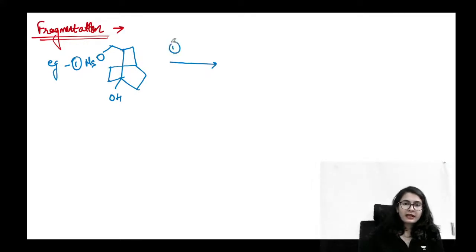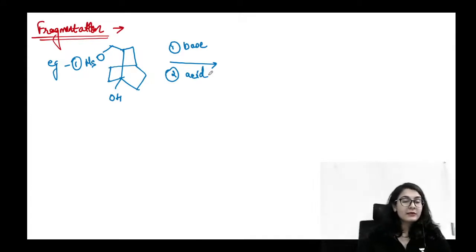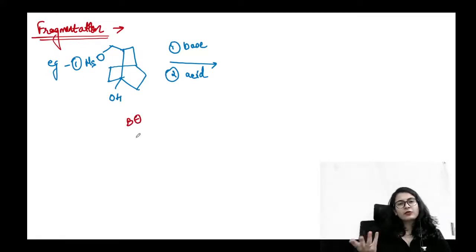So first I am providing a base and the second step is I am providing acid for the workup. Alright, so base के presence में क्या हो रहा है guys? First of all, there is a base that you are having. Base is, let's say I'm writing B minus. It could be anything, it's not mentioned. So B minus is going to take the most acidic proton. वो कौन सा है? OH का है. OH proton is the most acidic, and then what? The OH bond is going to open up.